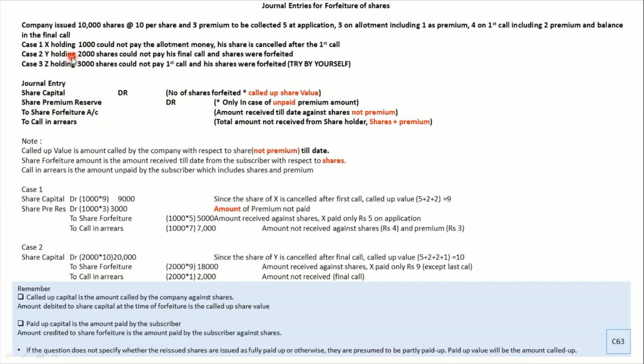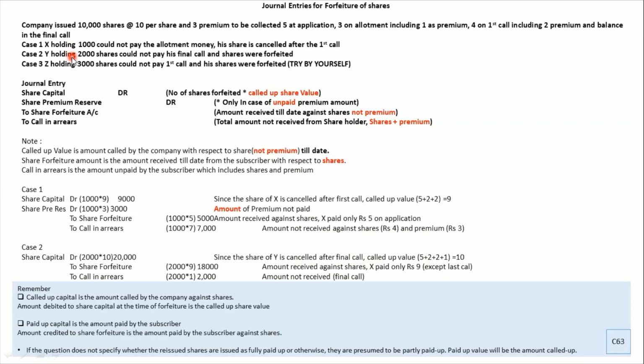Now let's look into the first case. X holding 1000 shares could not pay the allotment money. His share is cancelled after the first call. So what is the called up value here? Because the forfeiture is done after the first call, you should include the first call amount.